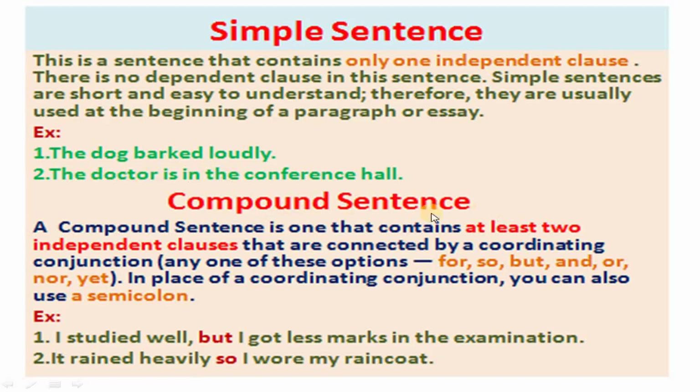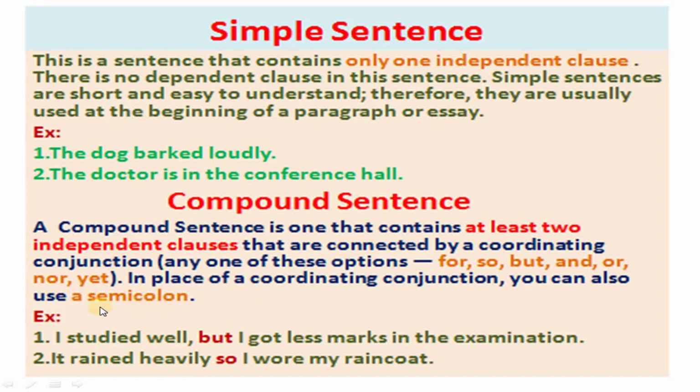And compound sentence. A compound sentence is one that contains at least two independent clauses that are connected by a coordinating conjunction. Any one of these options: for, and, nor, but, or, yet, so. In place of a coordinating conjunction, you can also use a semicolon.